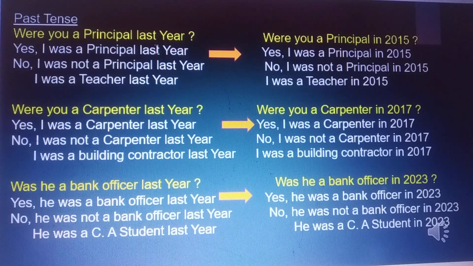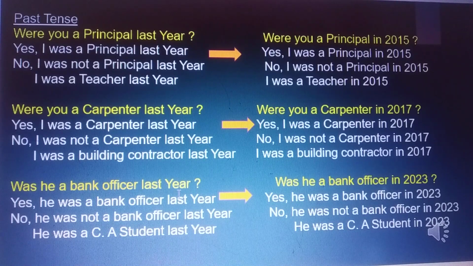Were you a principal last year? Yes, I was a principal last year. No, I was not a principal last year. I was a teacher last year. Were you a carpenter last year? Yes, I was a carpenter last year. I was not a carpenter last year. I was a building contractor last year.